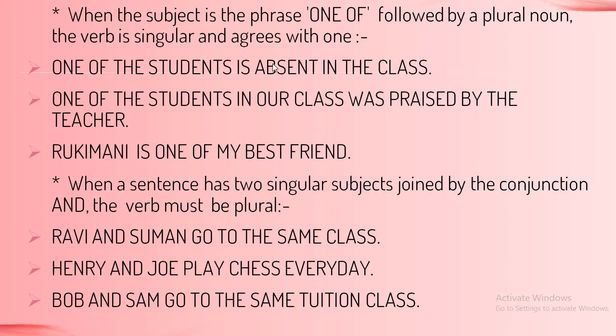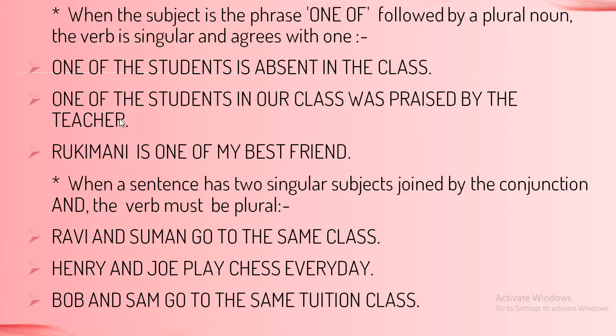When the subject is the phrase one of, followed by a plural noun, the verb is singular and agrees with one. As in, one of the students is absent in the class. That means out of all the students, one of the students is absent in the class. So if you are using one of in a sentence as the subject, it always takes a singular verb.